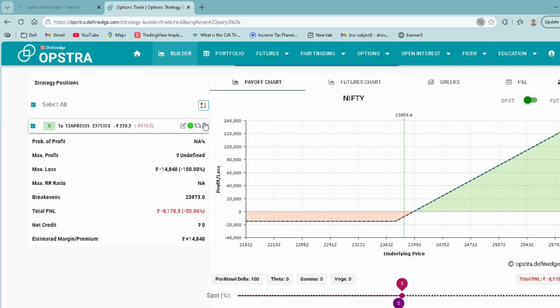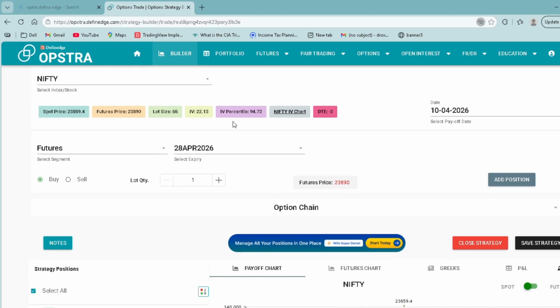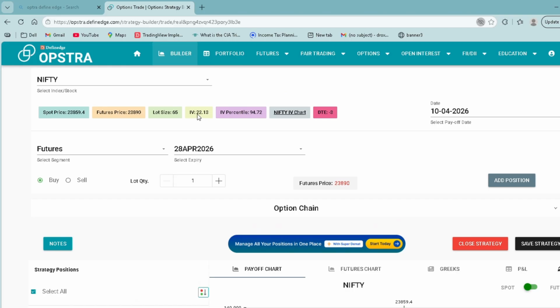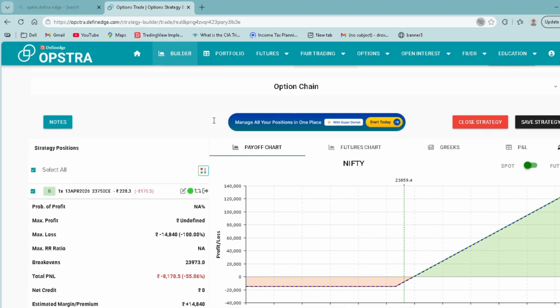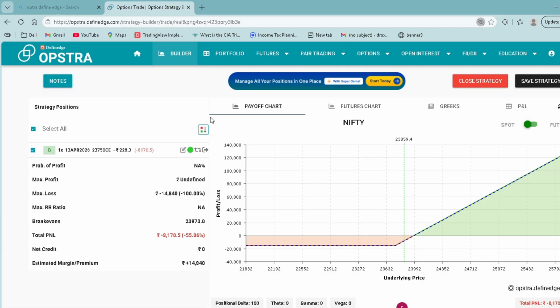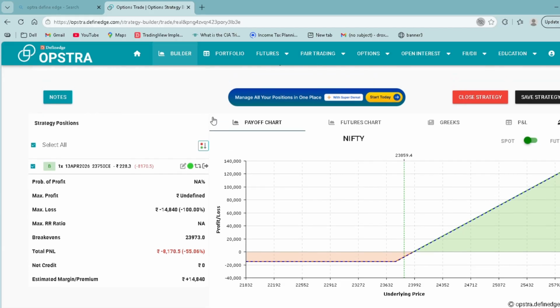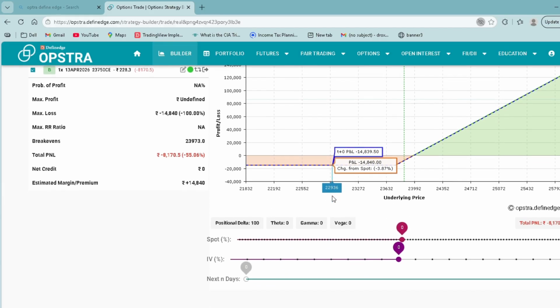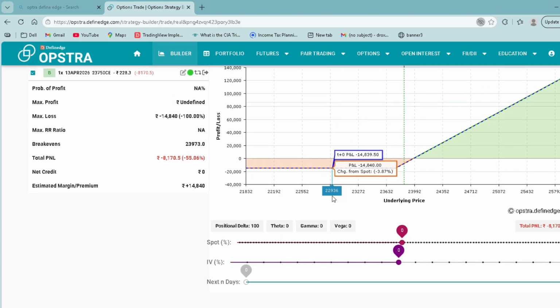And reason number 3 is IV crush. See, right now IV is 22.13. When I bought this, IV was more than 25. So IV crush. Today volatility is low, so when IV falls, option premium crashes. My direction is correct, but still a loss. This is the reason behind my loss, and this is why option buying fails.